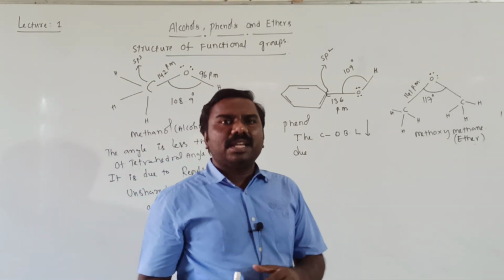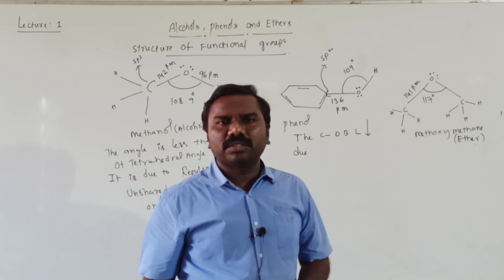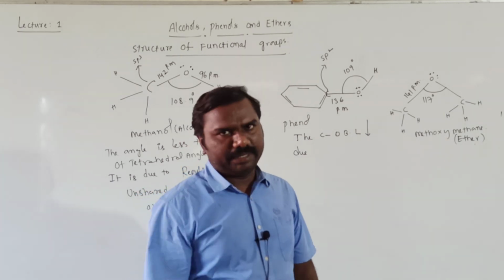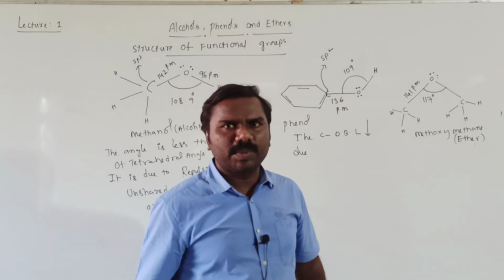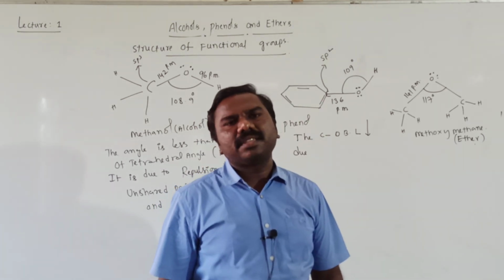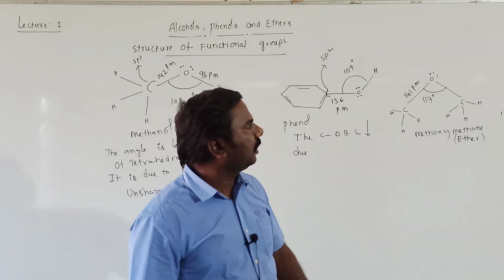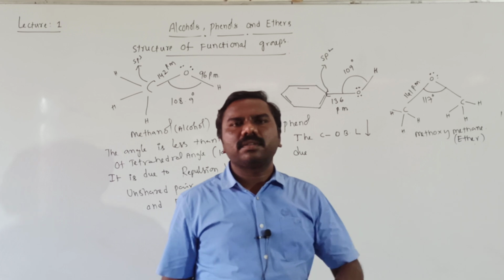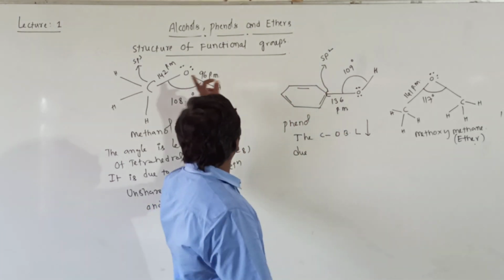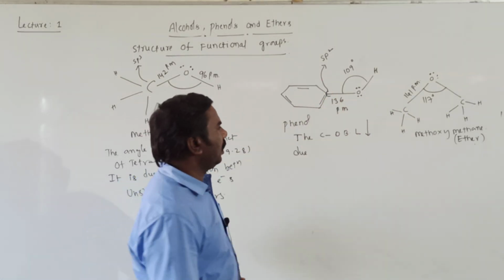In sp3, P character is 75 and S character is 25. In sp2, P character is 66.66 and S character is 33.33, and in sp, S character is 50 and P character 50. So from sp3 to sp2, the S character increases.